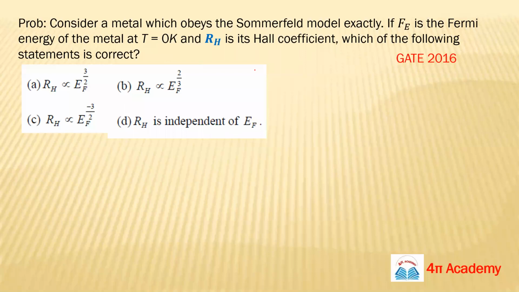And this question, you are going to tell me the correct answer. Consider a metal which obeys the Sommerfeld model exactly. If EF is the Fermi energy of the metal at T equals 0 Kelvin and RH is its Hall coefficient, which of the following statements is correct? So you have to remember two formulas: one of Fermi energy from the Sommerfeld model and the Hall coefficient. Just give me the correct answer.